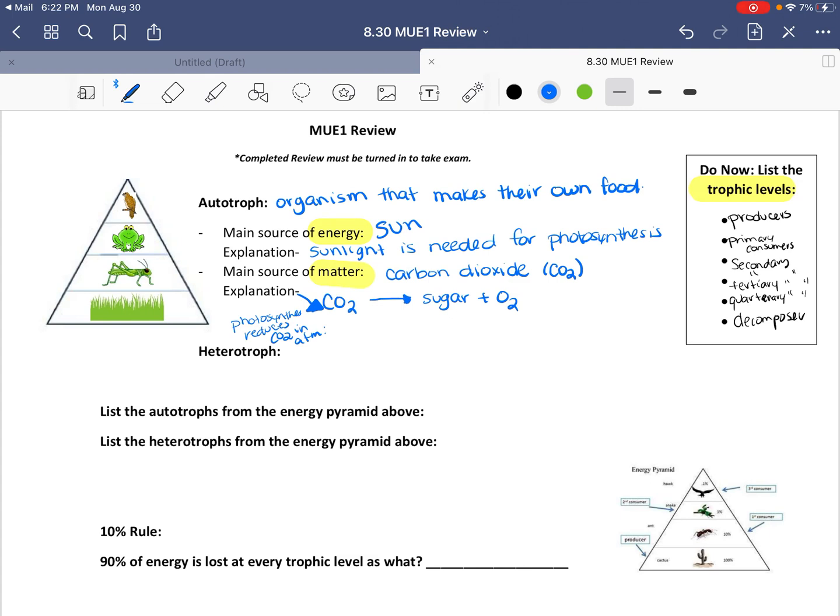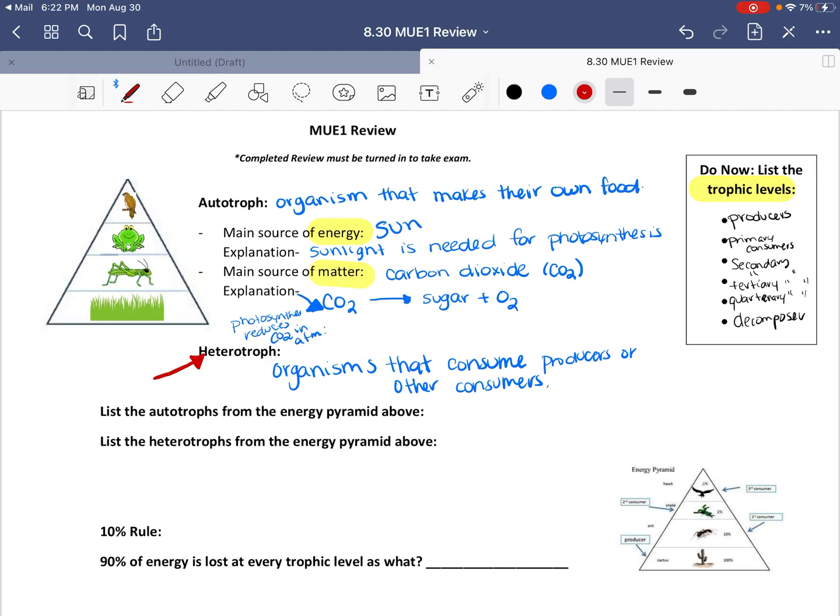The next thing that we have are heterotrophs. So heterotrophs are organisms that consume, so they eat, they consume producers or other consumers. We have different levels of consumers, so organisms consume producers or other consumers. A very easy way for you to identify a heterotroph in a food chain or food web is if you have an arrow pointing towards it. If there's an arrow pointing towards your organism, that means that it's eating that food.